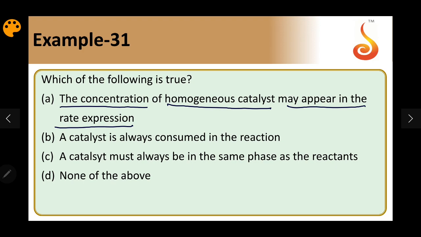Especially in the hydrolysis of an ester, the concentration of H plus is also going to matter for the reaction rate. If you carry out the hydrolysis in 1 molar HCl, 2 molar HCl, 0.5 molar HCl, at the same temperature and same concentration of the ester, the reaction is going to have different rates. So it depends upon the concentration of the catalyst also. So this is a correct statement.